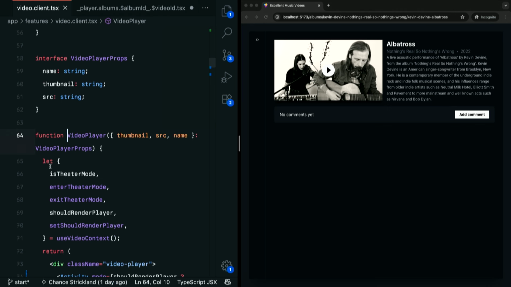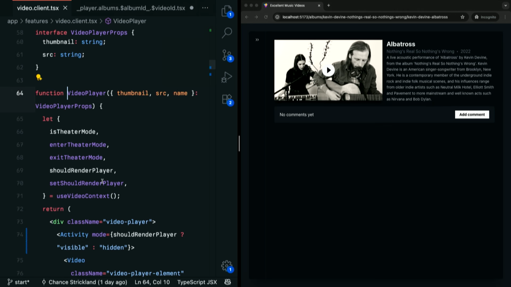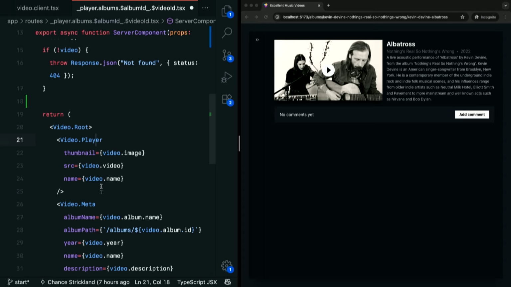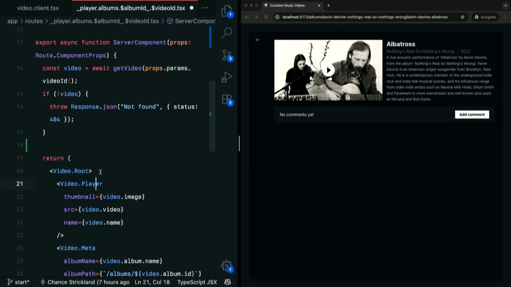So, we might go into the video player and start wiring it up or setting it up here because this is a client component. But again, this could be anywhere in our app, and we might only want to animate it here in the route where we know that we've got this kind of like theater mode thing, right? And so yeah, so like, what do?